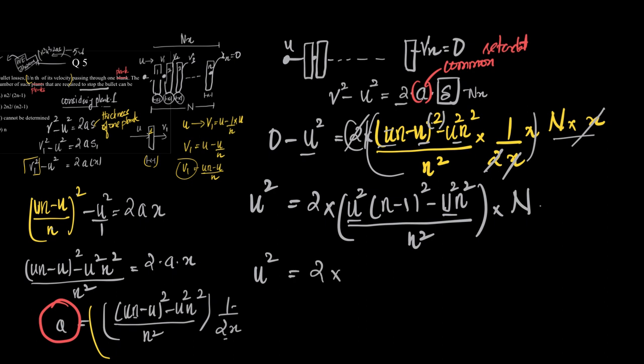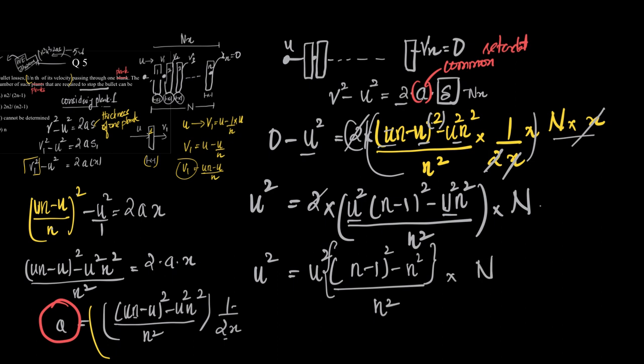Yes. So now if we take u square common from both terms, this becomes u square is equal to 2 into, so we cancelled off 2, right? So this 2 won't be here, all we have is u square into n minus 1 square minus n square, the whole upon n square into n.